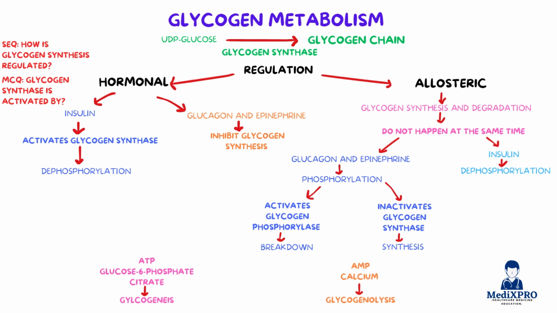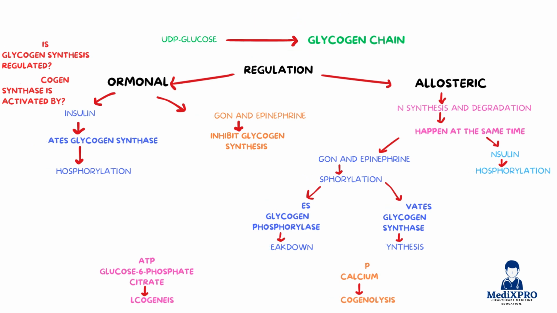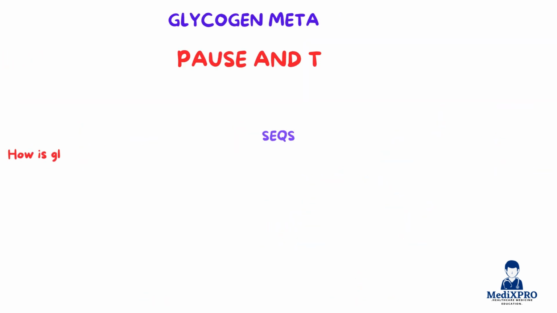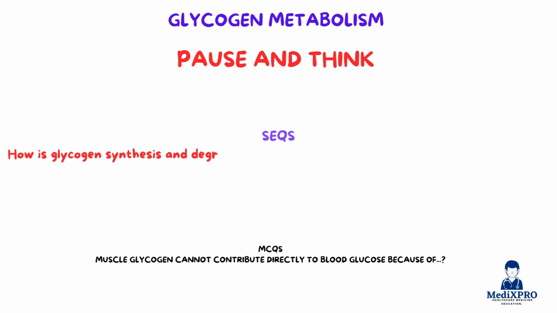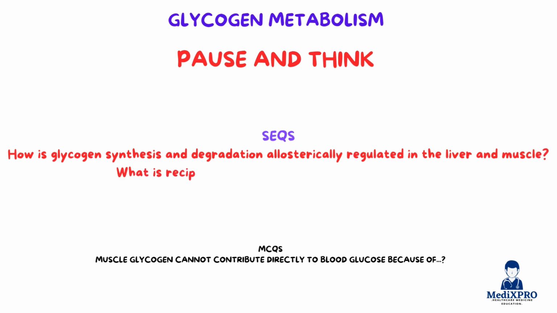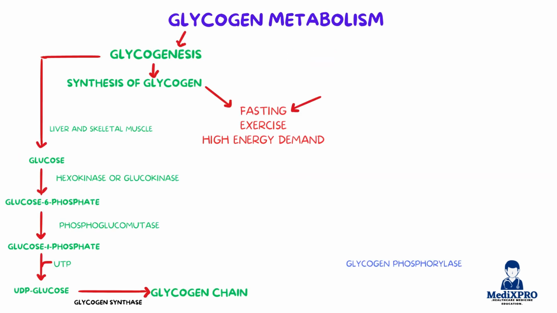Allosteric regulation also plays a key role. ATP, glucose 6-phosphate, and citrate promote glycogenesis. Meanwhile, AMP and calcium stimulate glycogenolysis, particularly during muscle contraction. So, be prepared to answer, how is glycogen synthesis and degradation allosterically regulated in the liver and muscle? This is another commonly asked UHS SEQ. What is reciprocal regulation of glycogen metabolism?